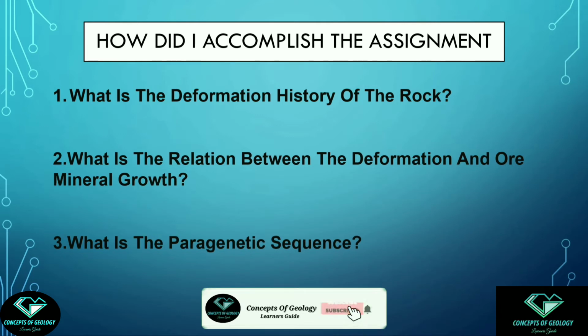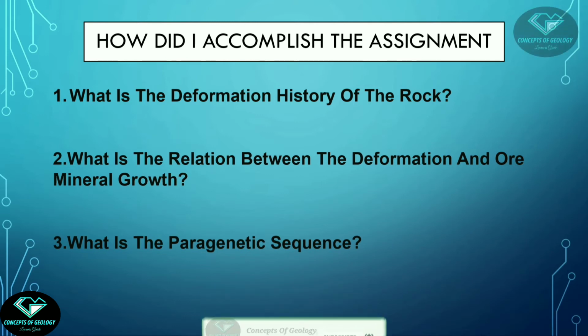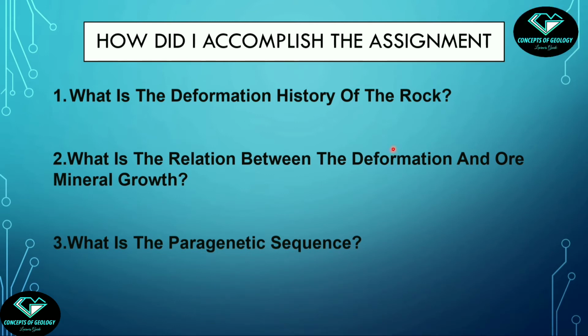I told in the last class that there is no standard method of paragenetic study. What I did was first find the deformation history of the rock. That means how many stages of deformation there are and what are the results of each stage. After that we will identify the ore minerals and study the texture to relate them with the deformation events. This will need reflected light microscopy, as most of the ore minerals are opaque in transmitted light. And at the last we will establish the paragenesis and accomplish our goal. So let's try to find the answer to the first question.